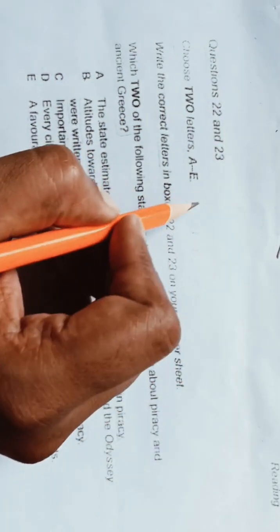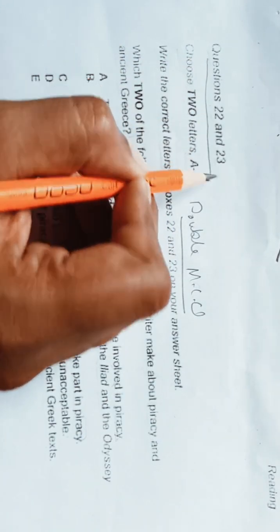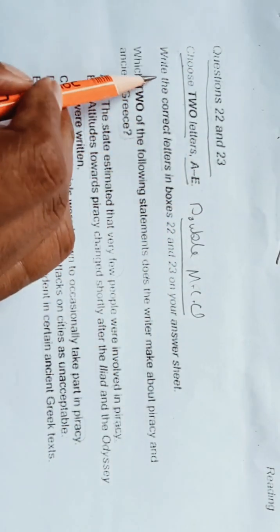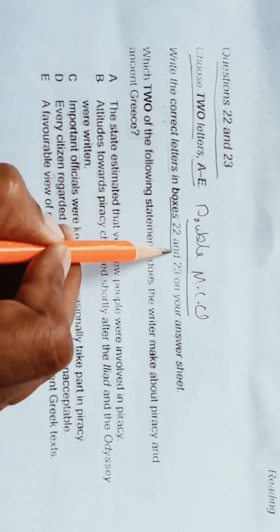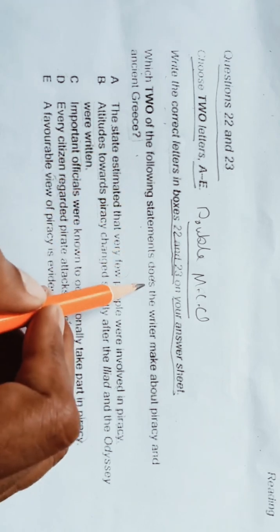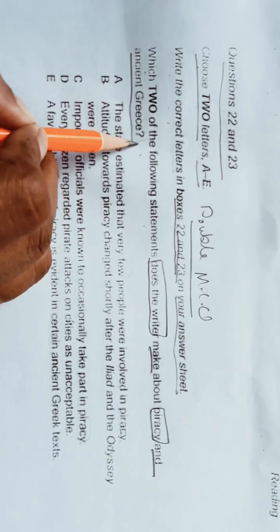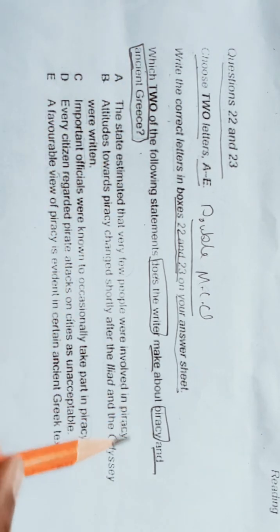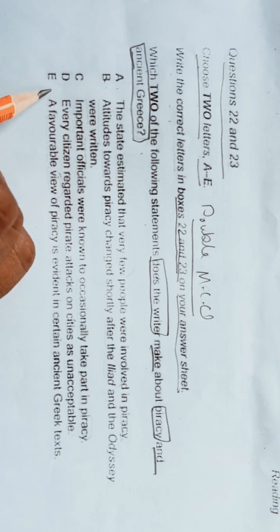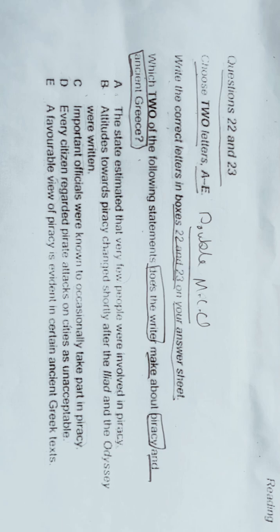So now let's see another question type. Another question type is also double MCQ. Questions 22 and 23. Choose 2 letters A to E. Write the correct letters in boxes 22 and 23 on your answer sheet. Which 2 of the following statements does the writer make about piracy and ancient Greece? So these are our keywords. So these are the options. We will read options afterwards. First let's see the types of questions first.